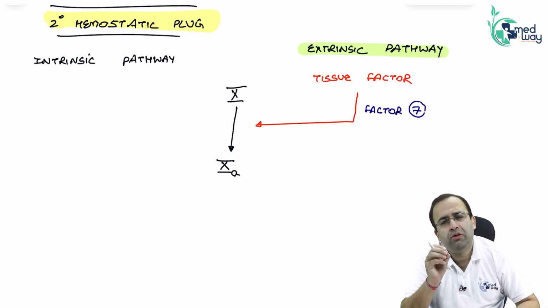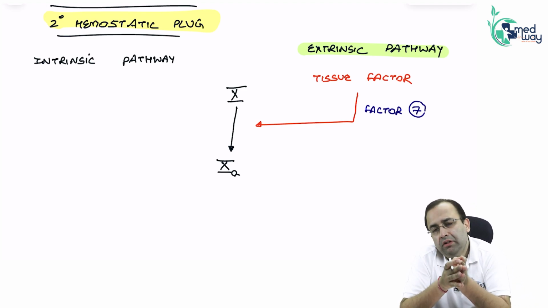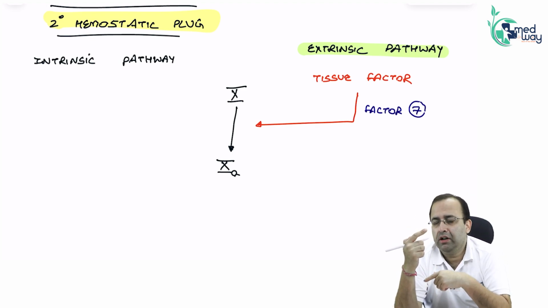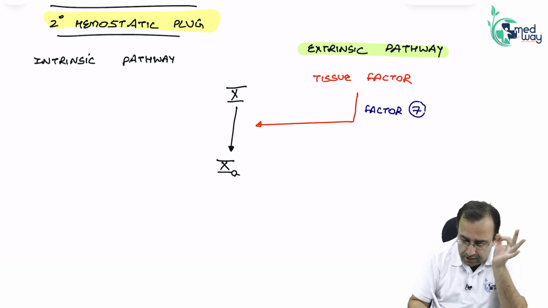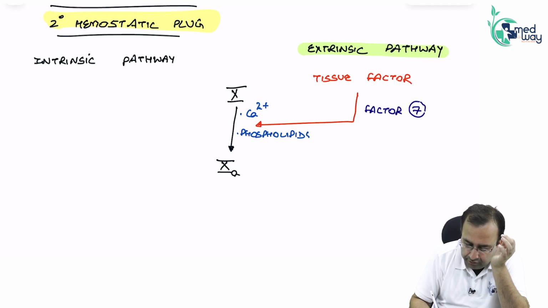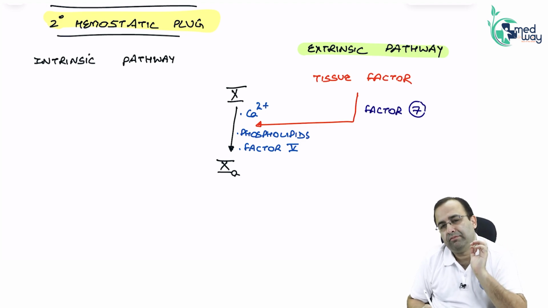You very well know that coagulation factors are normally inactive. They are secreted by the liver, normally inactive. They are activated in coagulation. Factor 10 to 10A, the activated form of factor 10, needs 3 things: calcium, phospholipids, and factor 5.